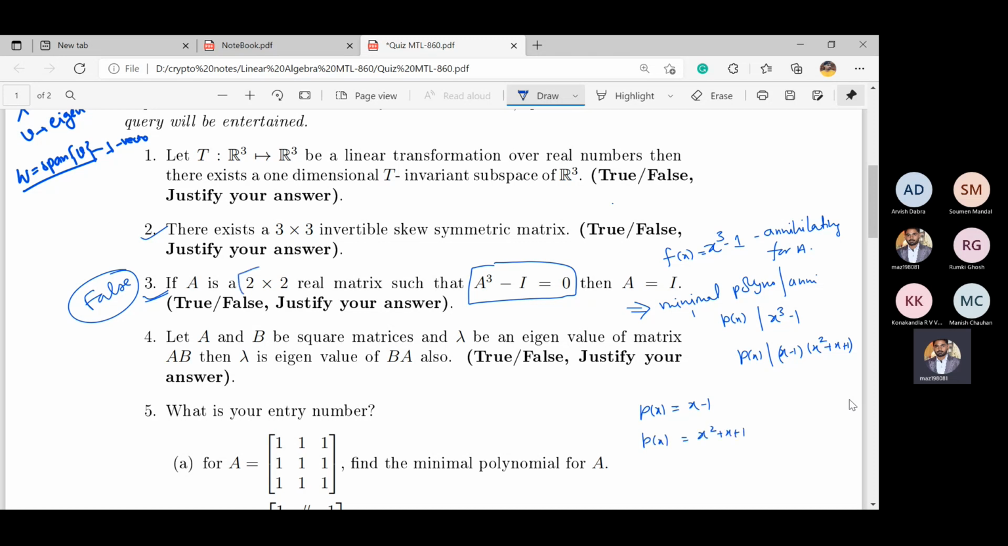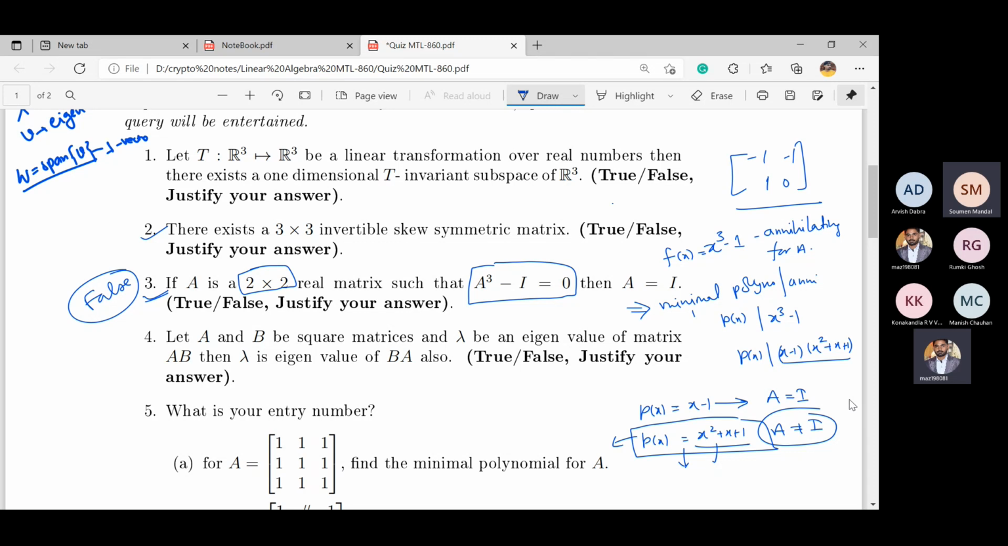So the possibilities of p(x) are x minus 1 or x square plus x plus 1, and it is a 2×2 matrix, so it cannot be both multiplied, meaning p(x) cannot be a degree 3 polynomial. When p(x) is x minus 1, this implies A equals identity, but there is one more possibility. If p(x) is x square plus x plus 1, then A need not be identity. For this one, you get the matrix that he already told. Is it correct? Yes. So for this minimal polynomial, you construct a matrix, and that will be the counterexample. This is one approach to reach an example, or if you want to prove it, you can reach up to here. Is it clear?